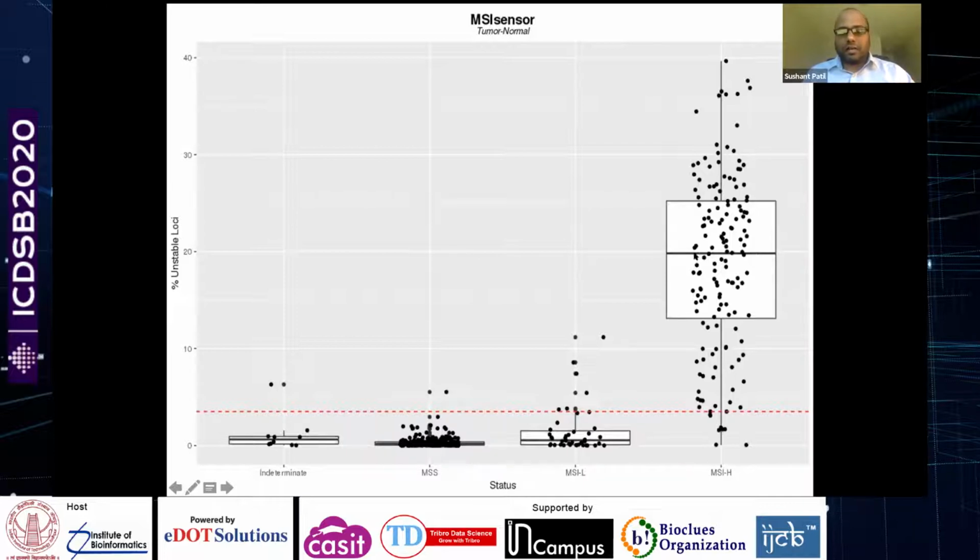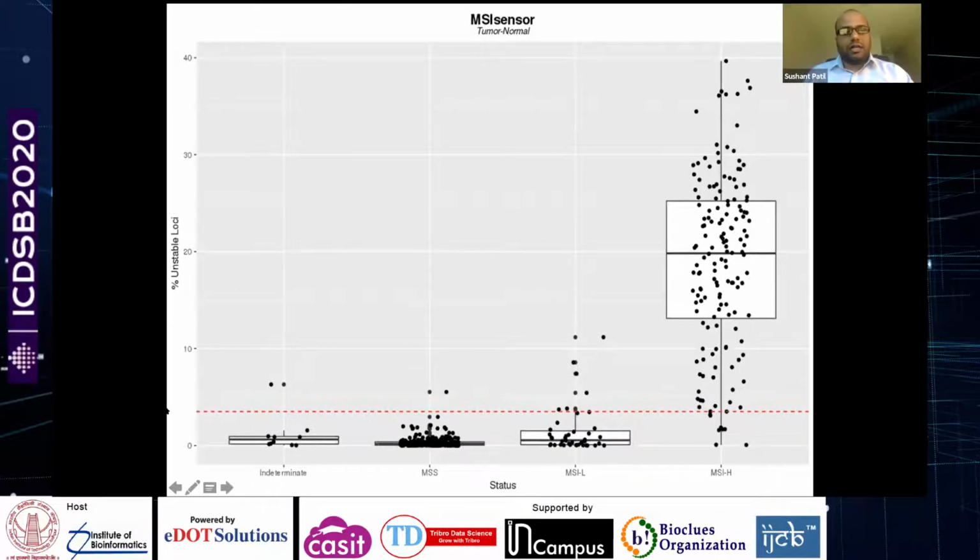For the purpose of comparison, we will be comparing microsatellite high samples versus microsatellite stable samples. This in-between category is somewhat challenging, and it's really beyond the scope of this talk to explain what's going on here.